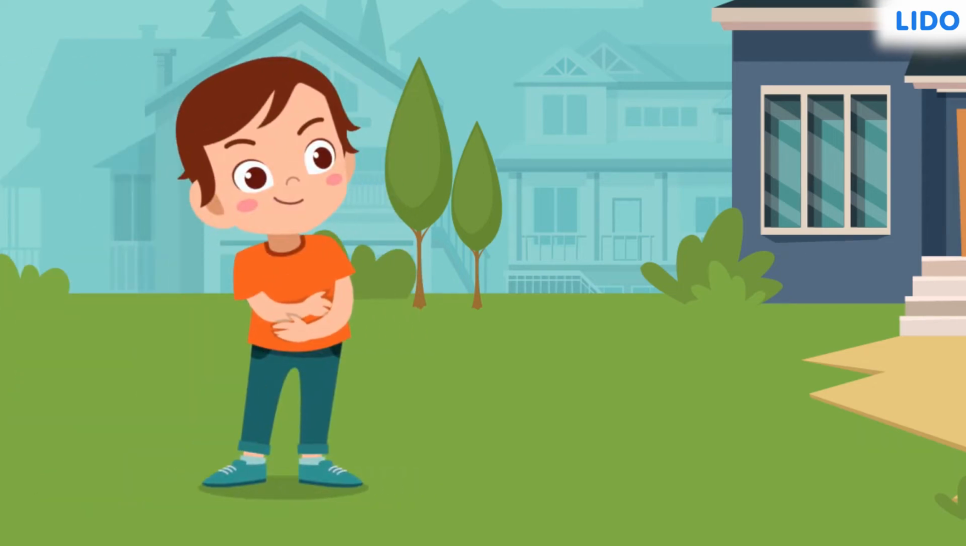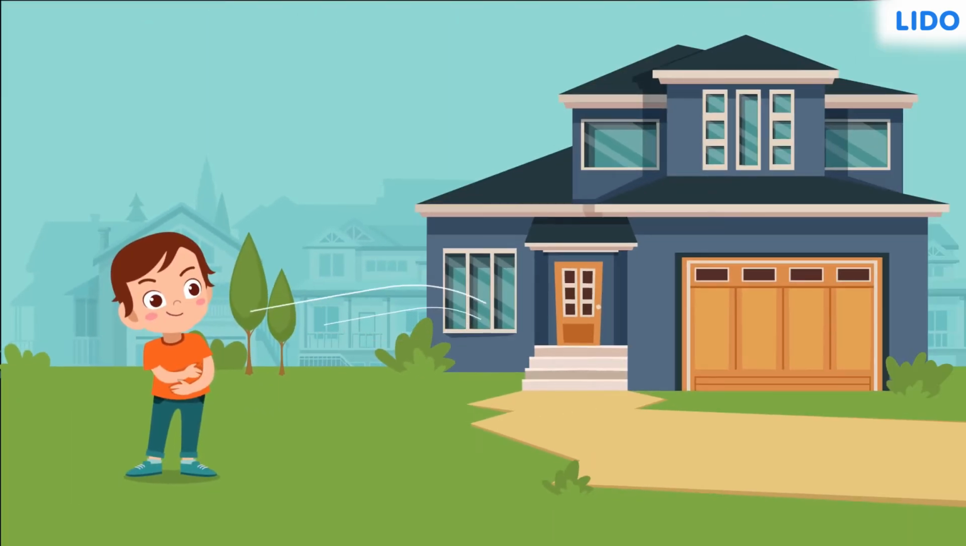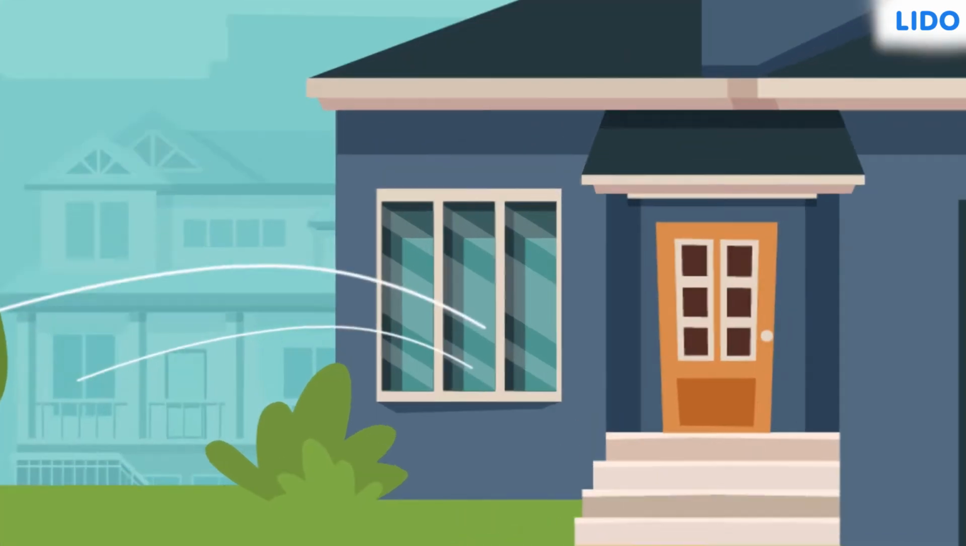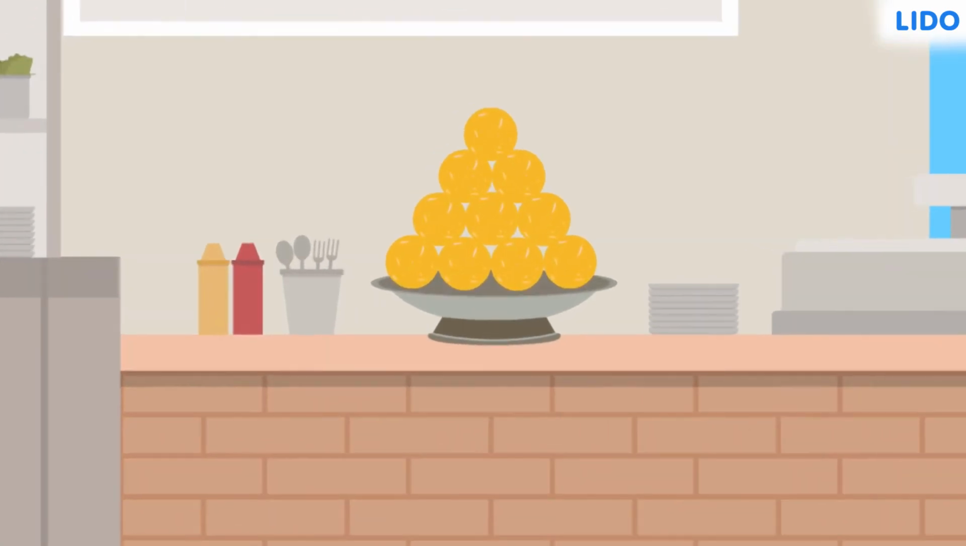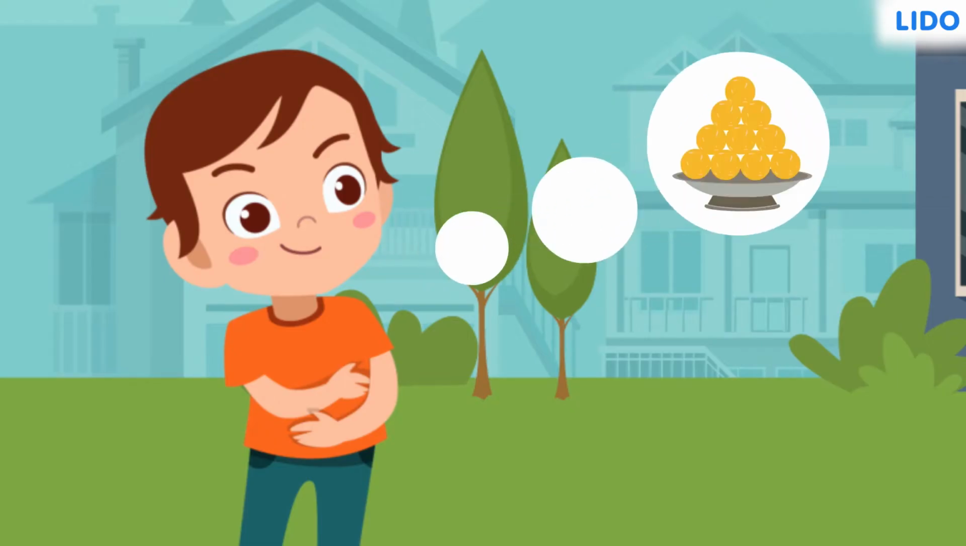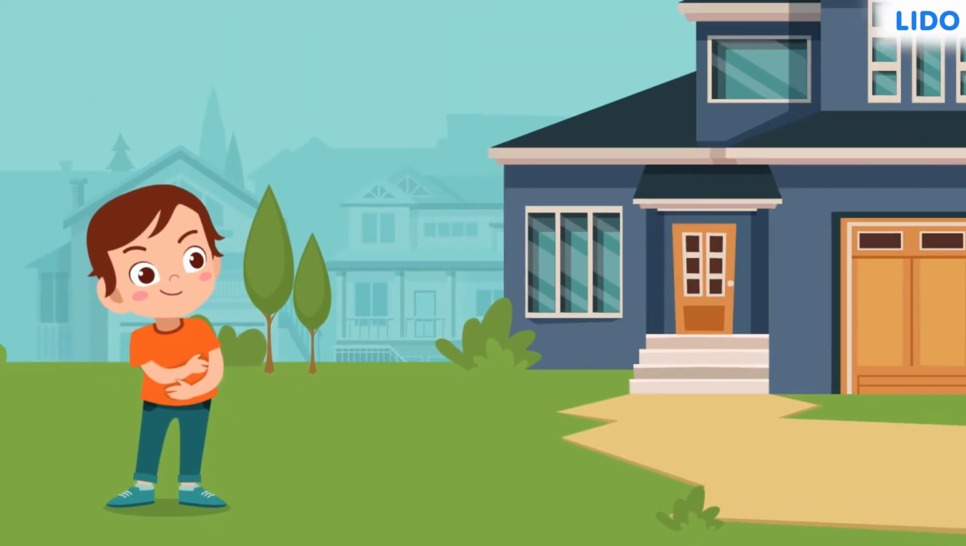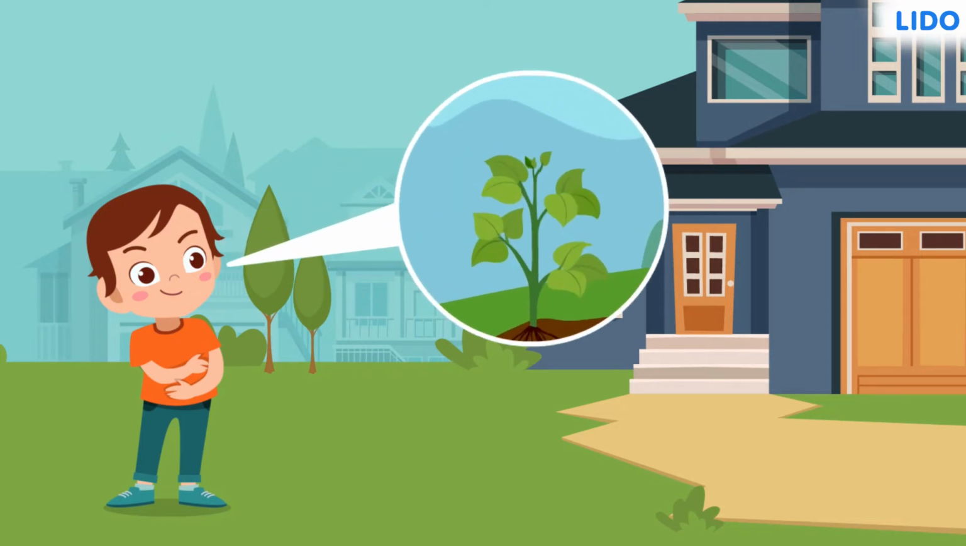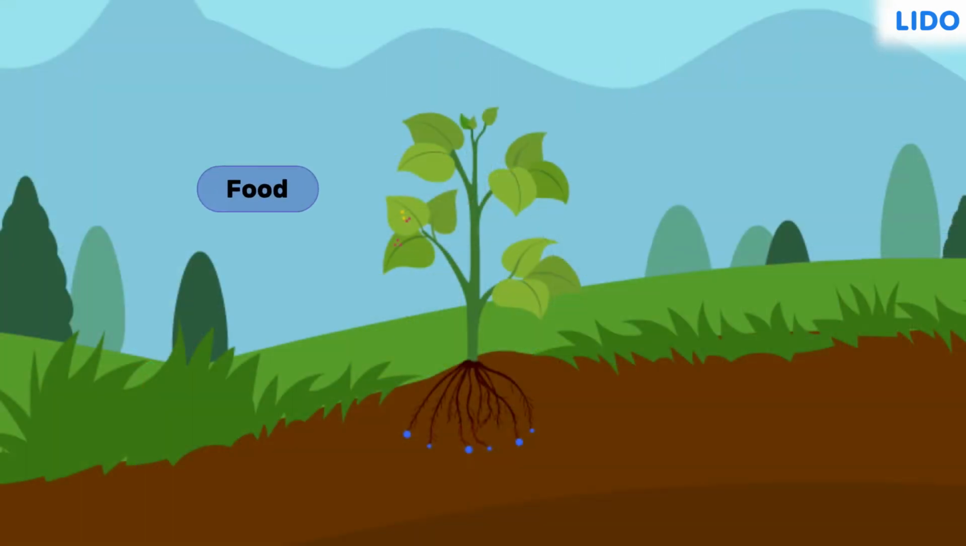Rehan's stomach is rumbling with the aroma of besan laddus coming from his neighbor's house. He wishes he knew how to make laddus or cook food so he didn't have to depend on someone else to satisfy his hunger pangs. He thinks it would have been better if he was a plant, because plants can make their own food.